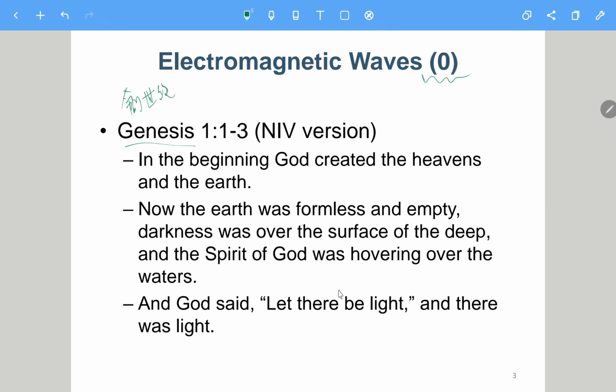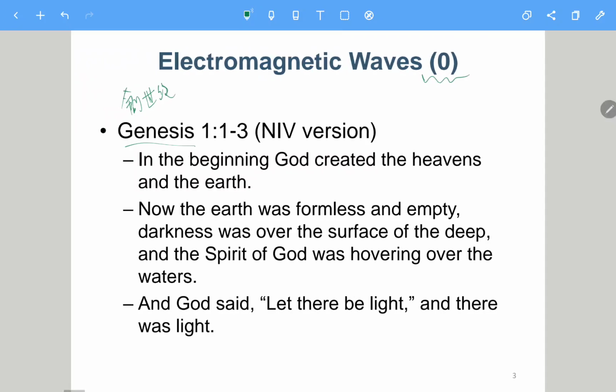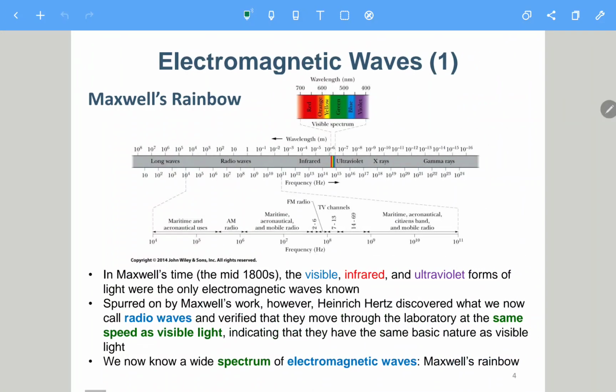Okay, so this is not physics. This is theology. 神學. Okay, so going back to physics.